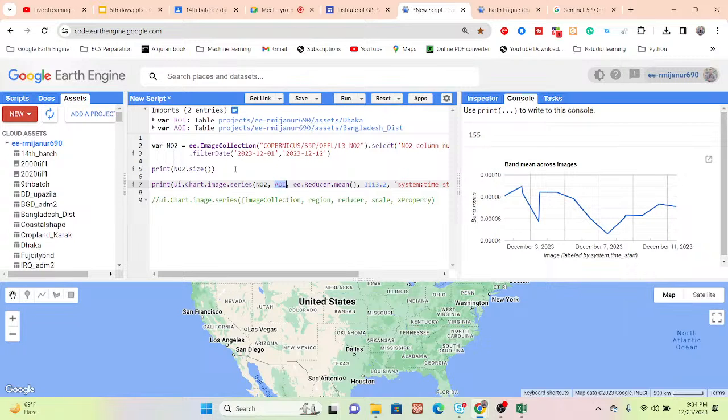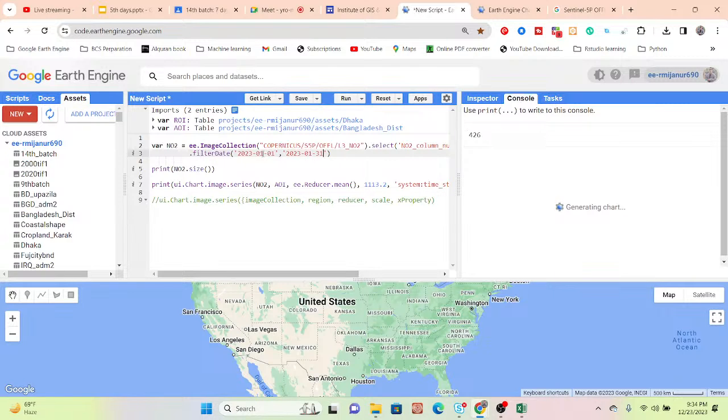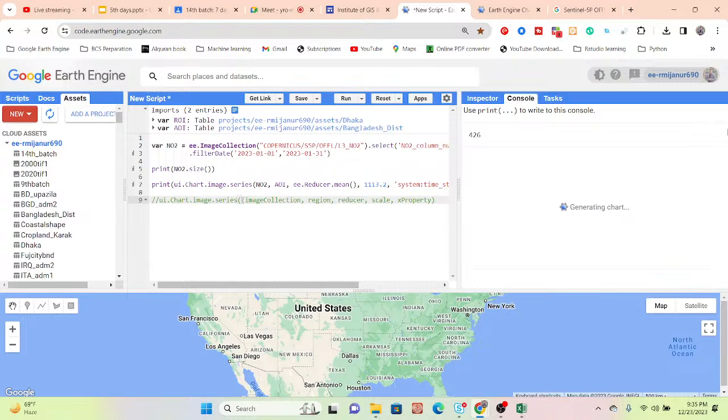Between this time period, we can get only 12 days. Suppose I put in one month, the year 2023, from 1st January to 31st January. Now check that. This way you can see it has increased to 426 images, and it takes some time to generate the chart because it's a big area.